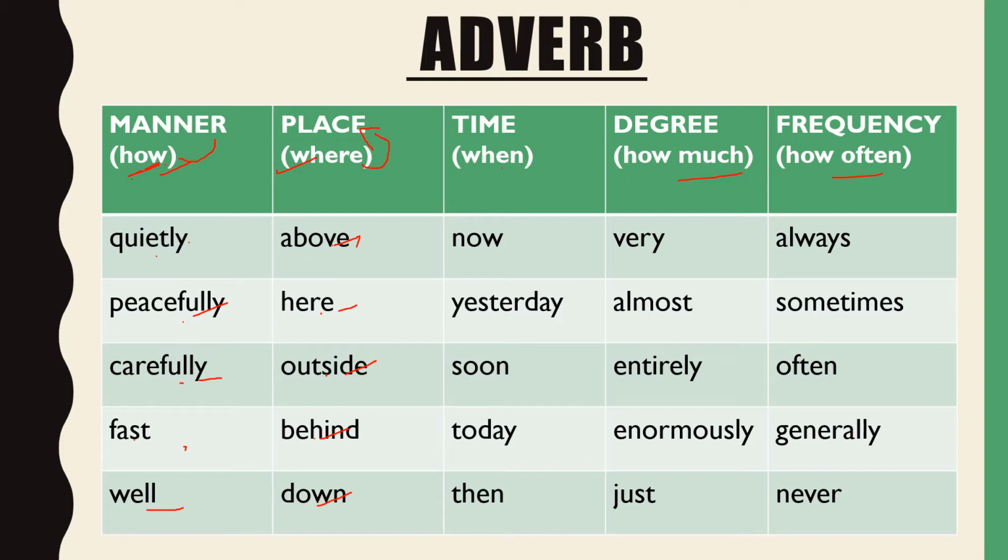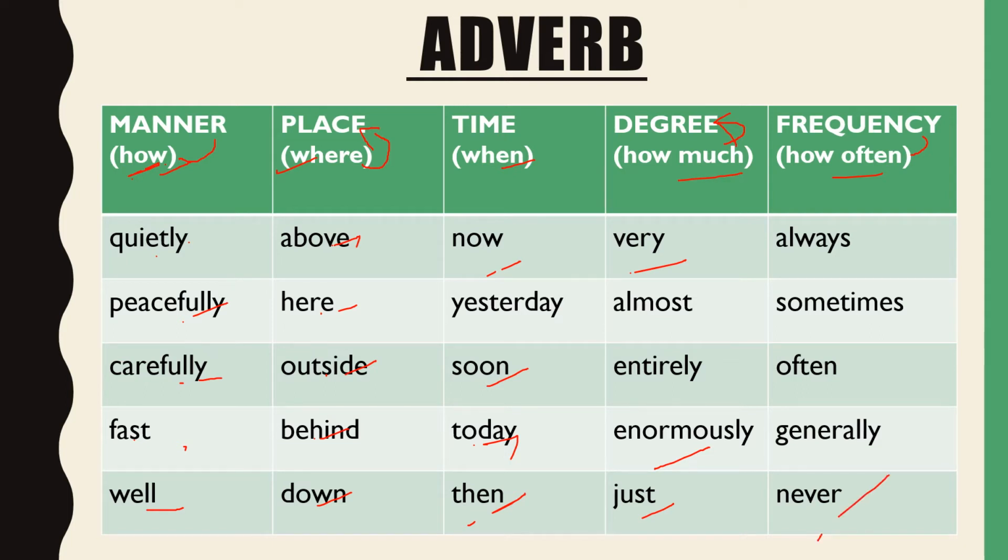When we get the answer for when are you going to do it: yesterday, now, soon, today, then. So this is for time. Similarly for how much, it tells us about the degree: very, often, entirely, enormously, just. And the last one, how often. It tells us about the frequency: always, sometimes, often, generally, never.